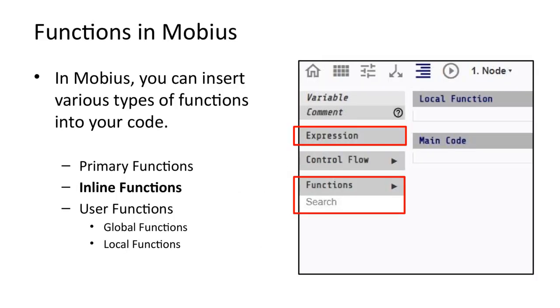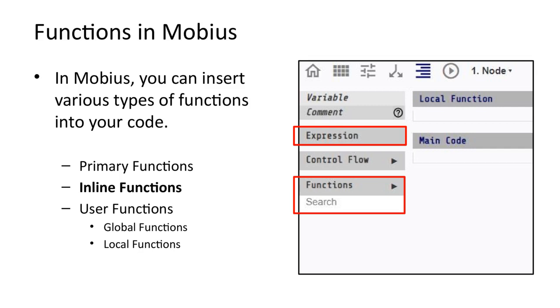You have already been using functions in your code. In Mobius, there are three types of functions. They are referred to as primary functions, inline functions, and user functions. Primary functions are those that are accessible on the side menu in the editor pane. They include all the 3D modeling functions.